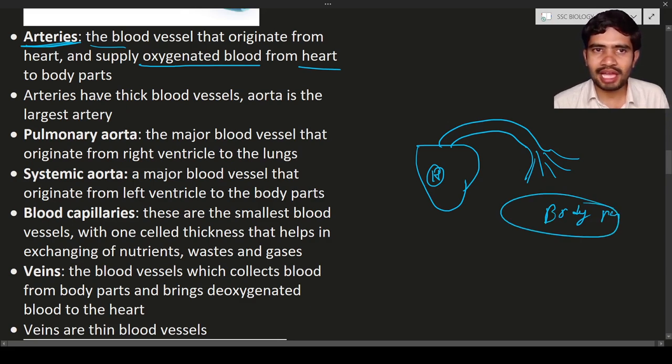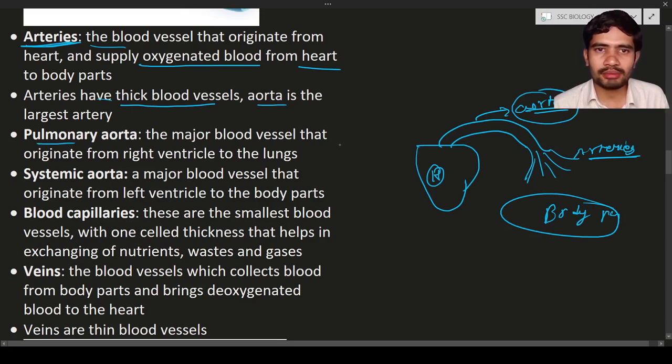Arteries have thicker blood vessels. If you compare the size of the blood vessels, the walls of the arteries are thicker, and the aorta is the largest artery. This is the aorta, the largest artery. This aorta will divide into arteries. This is another reason we say the aorta is a major blood vessel, or larger artery. Next, the pulmonary artery.